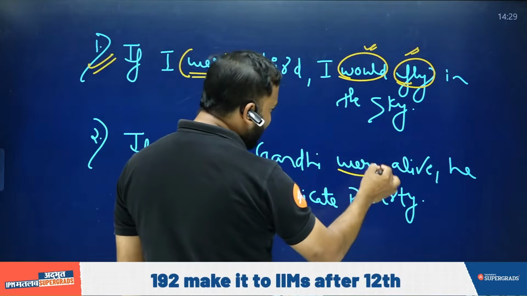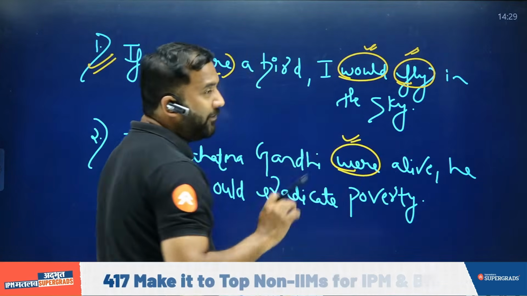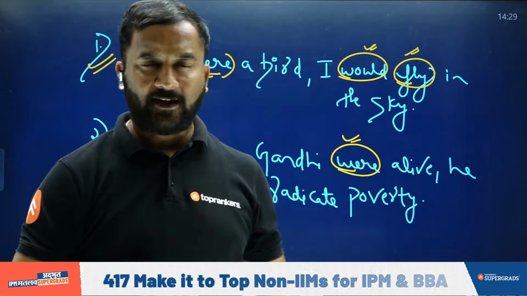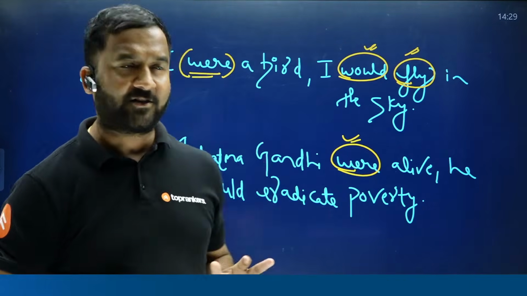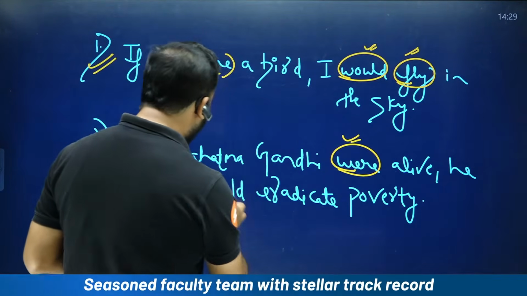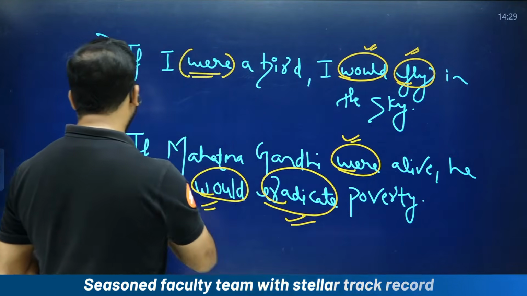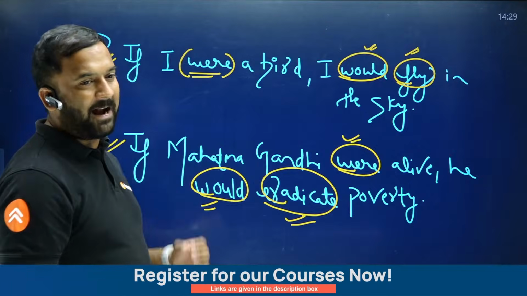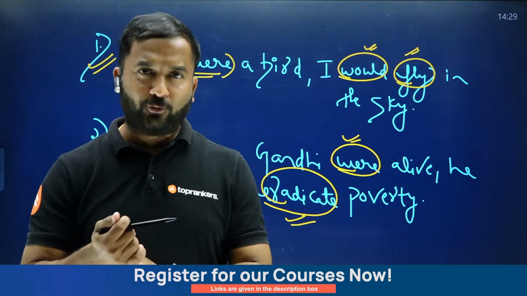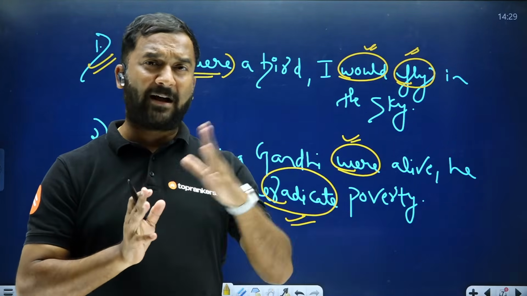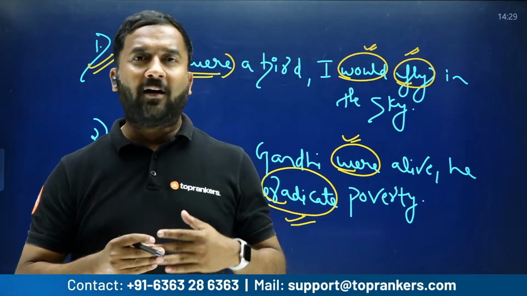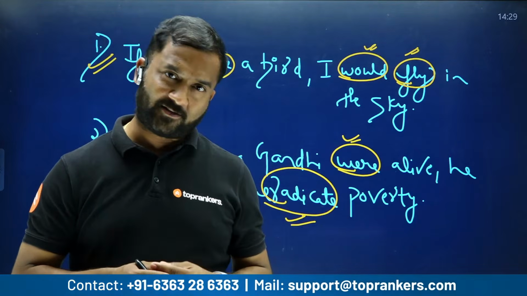Mahatma Gandhi being singular, but that doesn't make any difference because the helping verb is always were in such situations in imaginary sentences. Modal verb is would and main verb ka first form. So this sentence is also grammatically correct. So that is what imaginary sentences or hypothetical situation is.